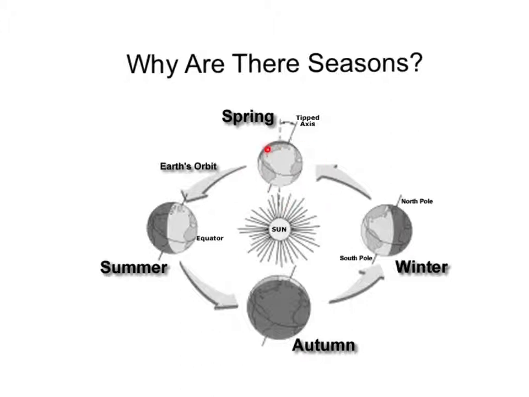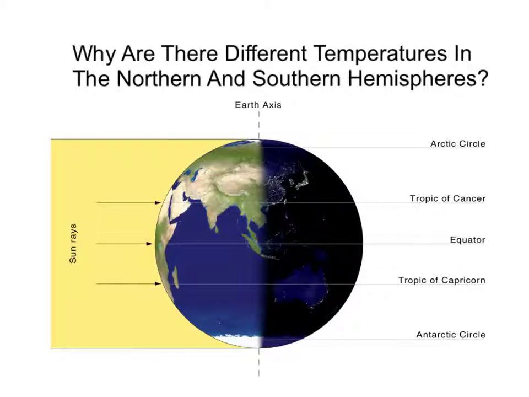And in spring and autumn, the axis doesn't really matter, so the temperature is pretty much constant everywhere except on the equator where it's hotter. The temperatures are different in the northern and southern hemispheres because the sun is more concentrated in one place. If it is summer in one hemisphere, that means that the sun is more concentrated in that part, and in the other part, it's less concentrated and more spread out.